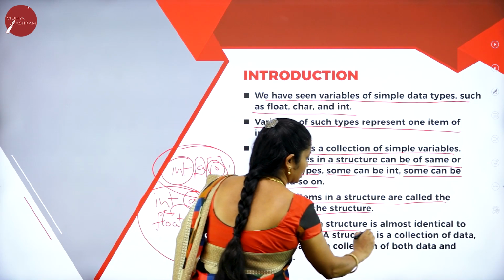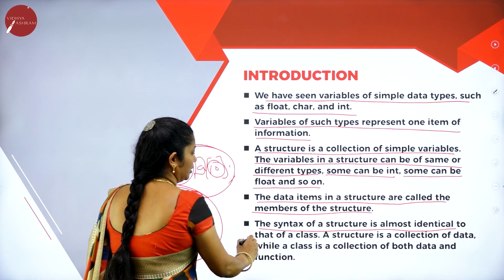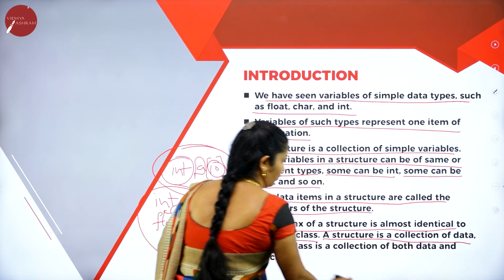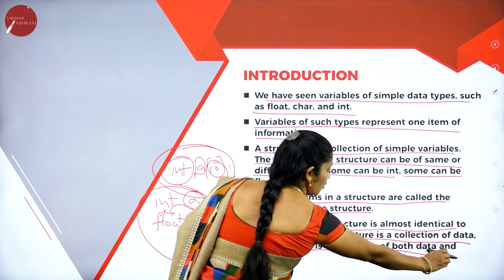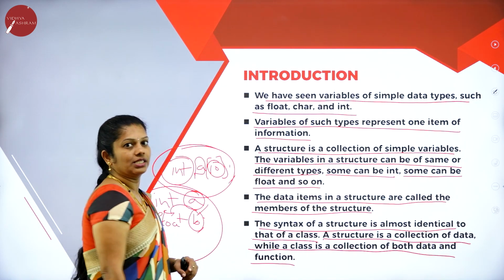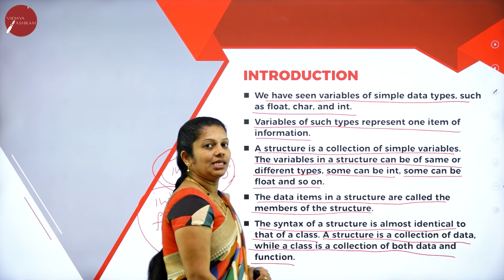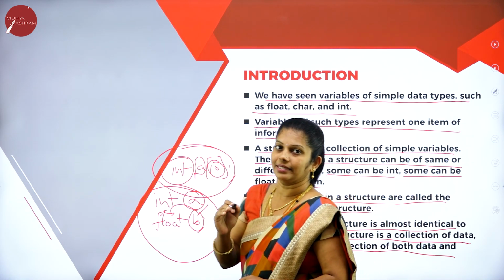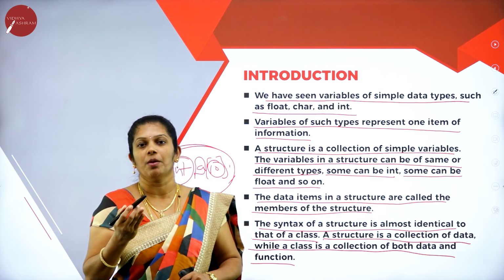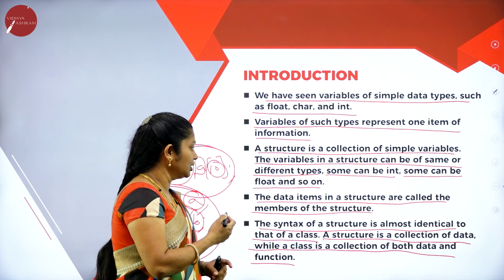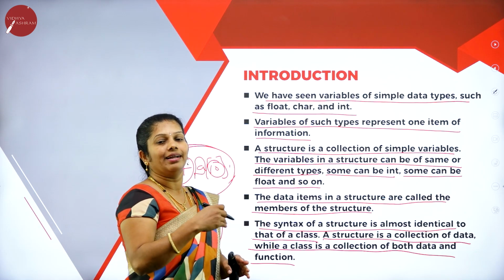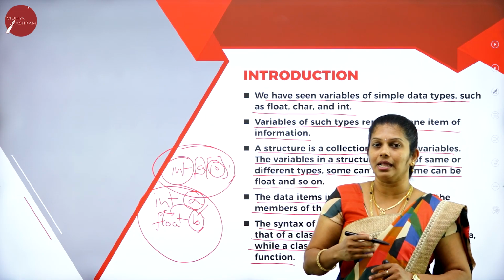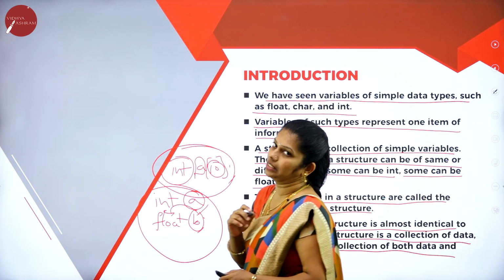The syntax of structure is almost identical to that of class. A structure is a collection of data, while a class is a collection of both data and functions. A class is a collection of related objects, we used to say, and this class contains both data members as well as member functions. But structure contains only data members, not the functions. In class we have both the data as well as functions.